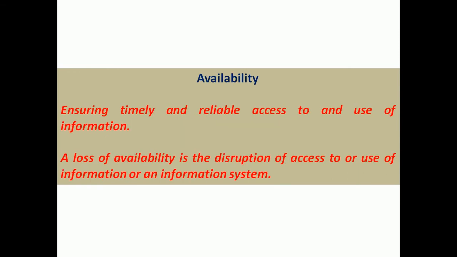Availability is ensuring that at all times the requested services are available to the users. If there is any loss of availability, then automatically there is disruption of access to or use of information or information systems, and that leads to that particular attack.